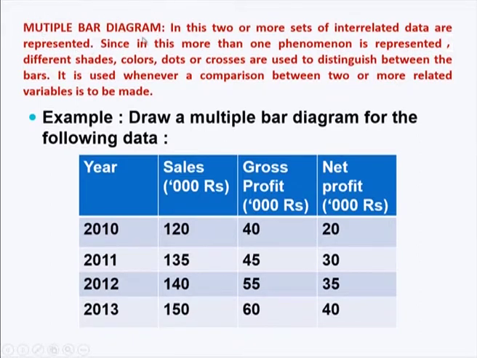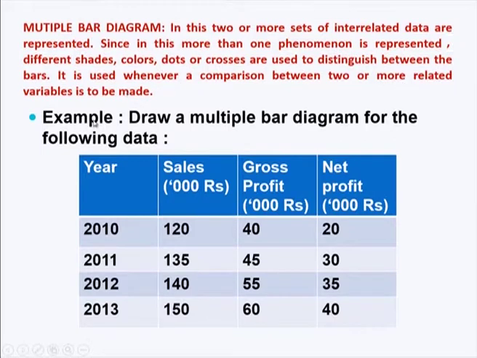It is used whenever a comparison between 2 or more related variables is to be made. For example, in the following data, for different years you are given 3 components: one is sales, second is gross profit, and third is net profit. Everything is given in terms of thousands of rupees.